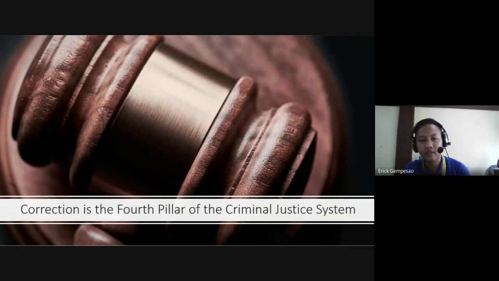So I hope you understand the relationship between corrections and the criminal justice system, and the role of correction in it. Again, the criminal justice system is just a machinery, a weapon.